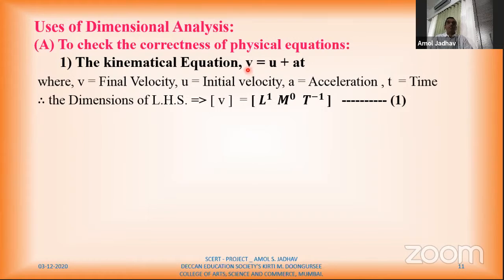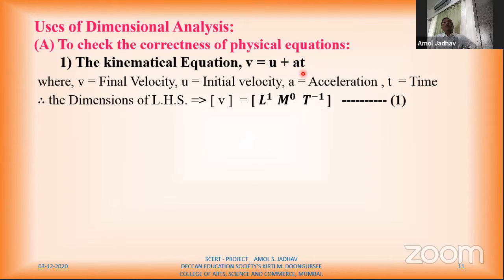The first term is v, the second one is u, and the third one is a into t. Remember one thing here: whenever there is a plus or minus sign, this u is a different term, and this a into t, and if there is division also, I'll consider that as a single term. So if there is plus or minus, I'll bifurcate there. So there are three terms: v, u and a into t.